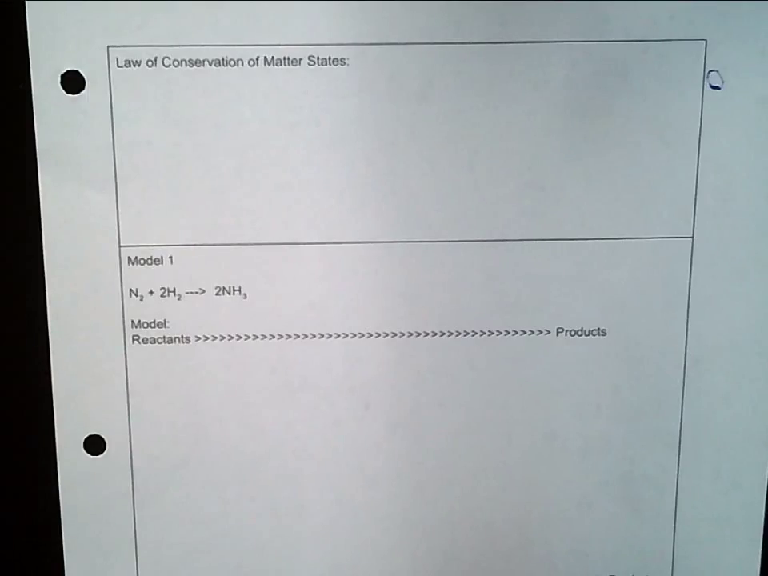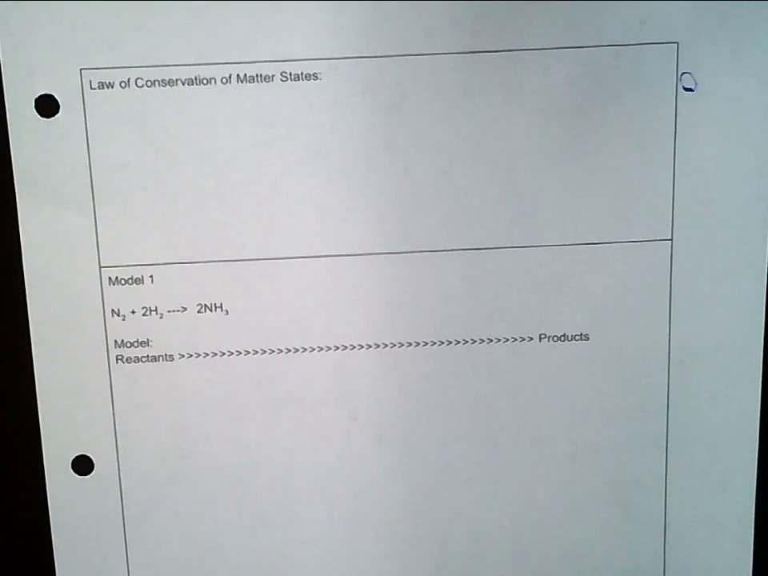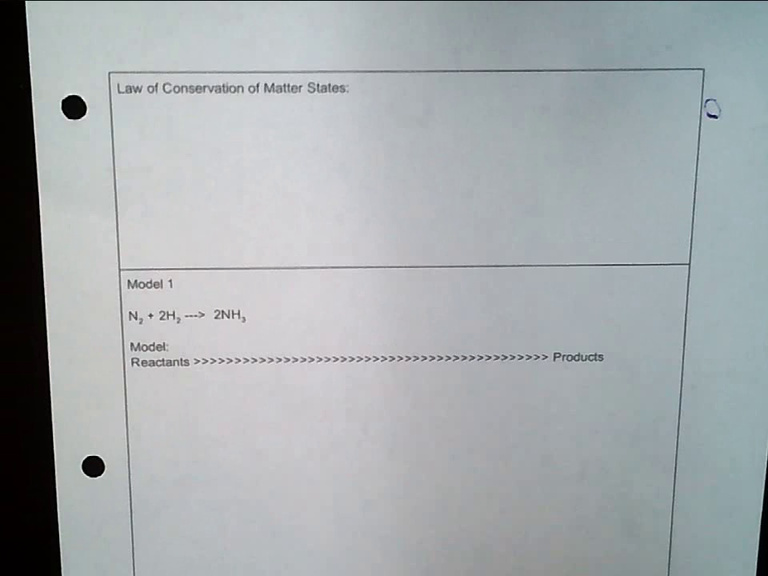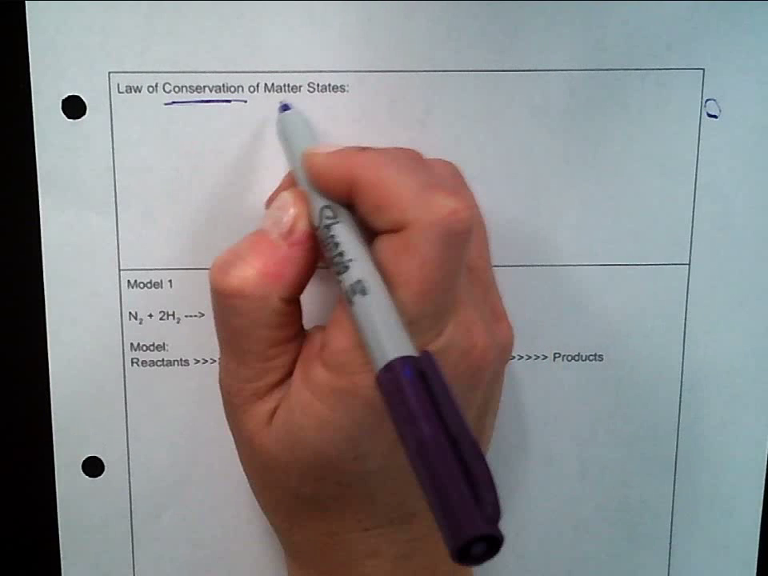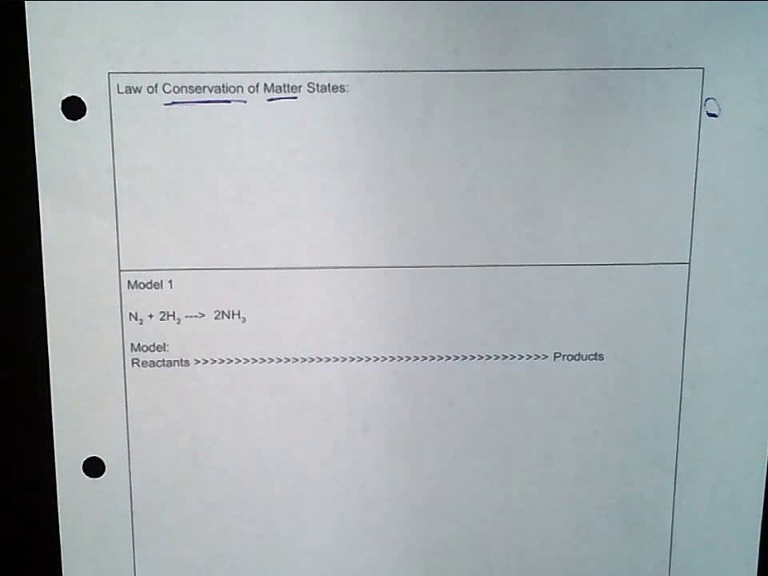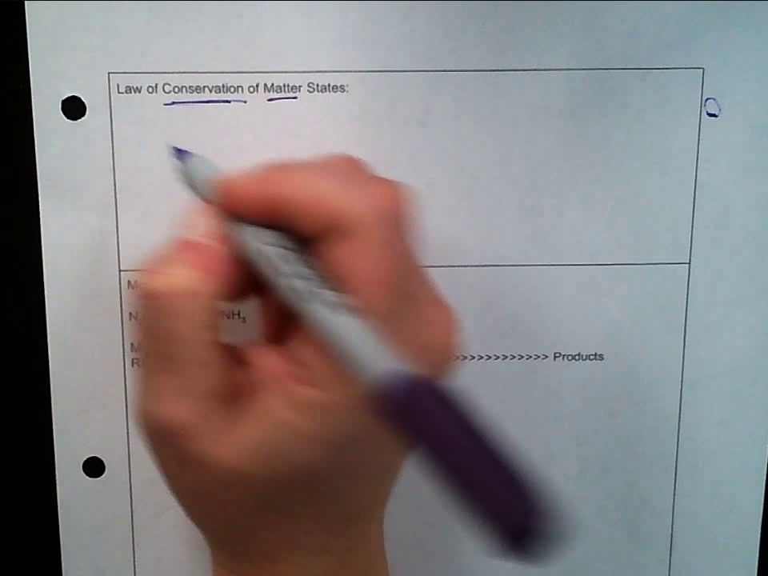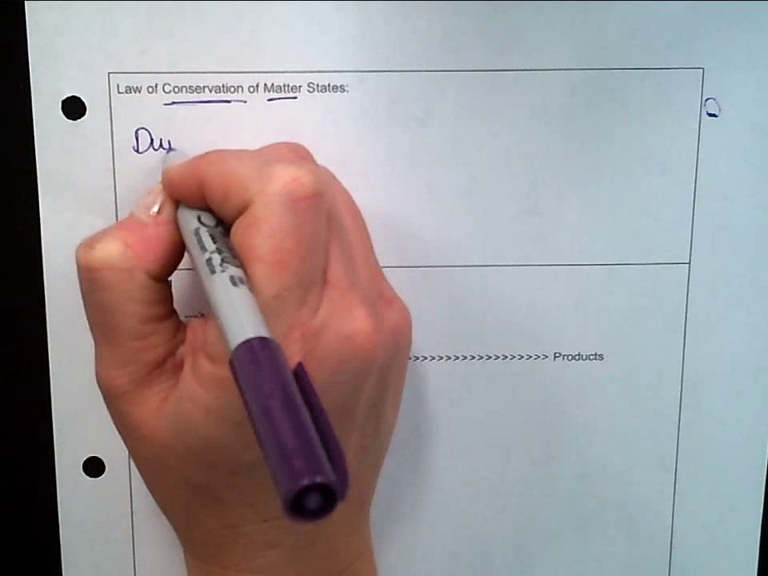Right, in class today, we started looking at chemical equations. And before we start looking at chemical equations, we have to look at something called the law of conservation of matter. And this should sound familiar. In the law of conservation of matter, conservation means to save. Matter has mass and takes up space. So the law of conservation of matter states that during any change,